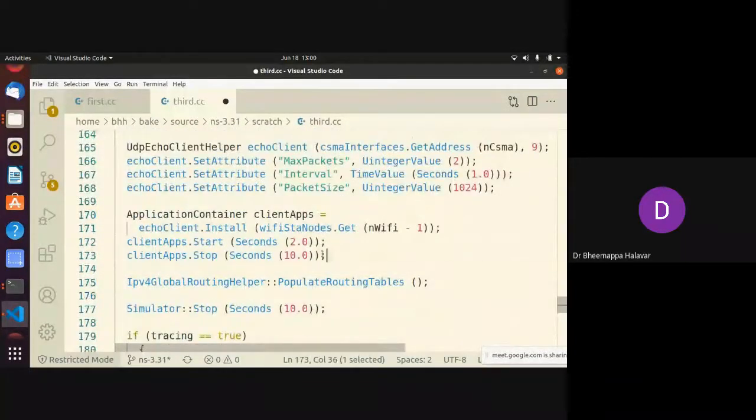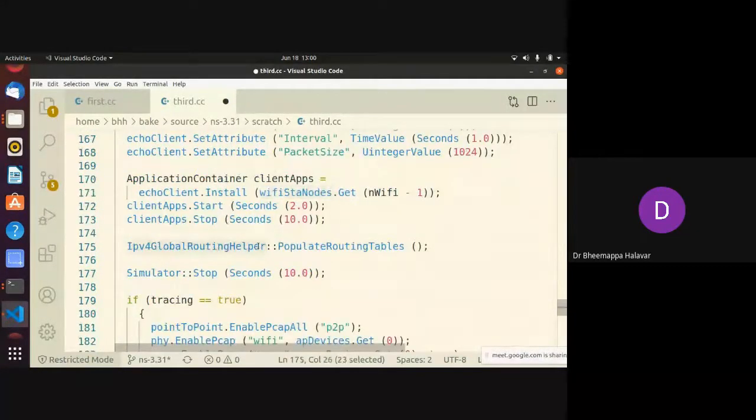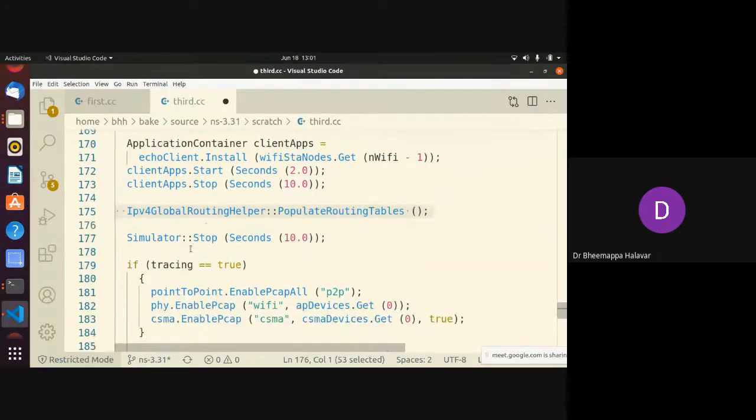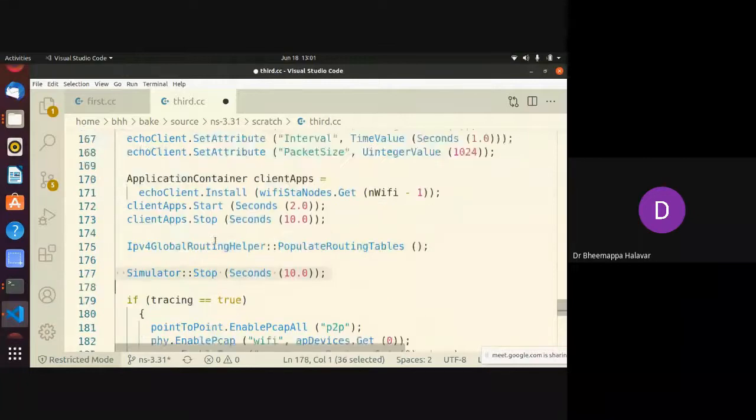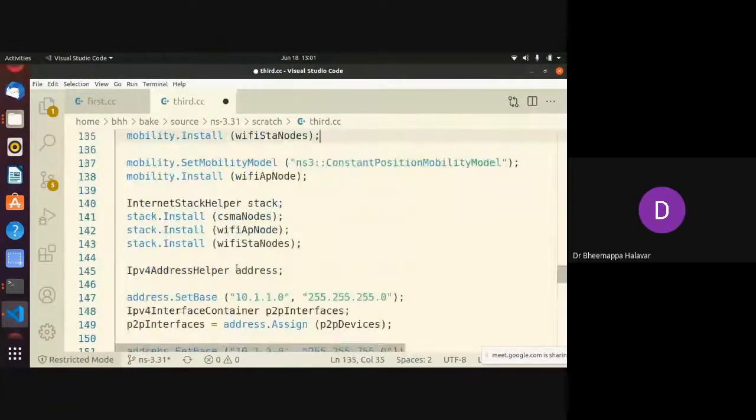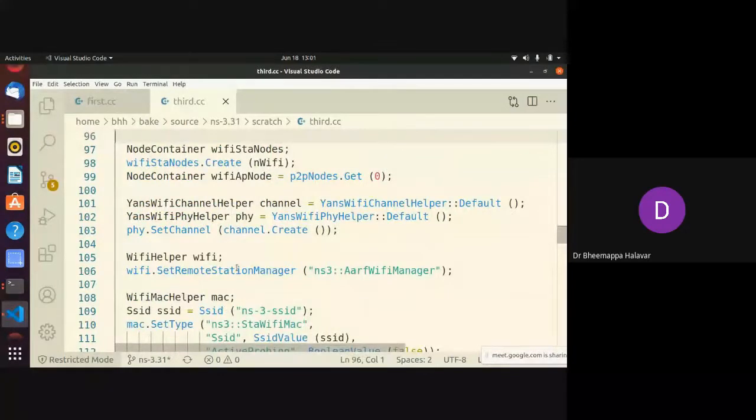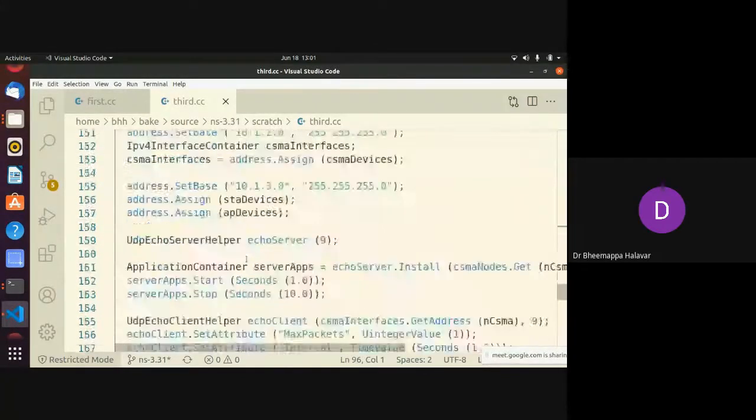Once you install the client service on a Wi-Fi node, then you need routing. If you are working on a routing algorithm, you can go to this particular IPv4 global routing helper, and there you can modify based on the routing algorithm. Currently, for the example, I'm taking the populate routing tables. NS3 by default populates routing tables for whatever topology you created, so I'm just using that for communication. Then I'm setting the simulation to stop, just undoing the changes I made. Then you can run the simulation.